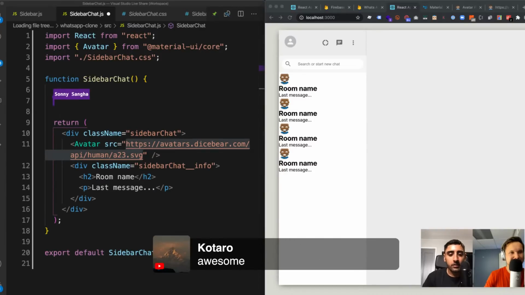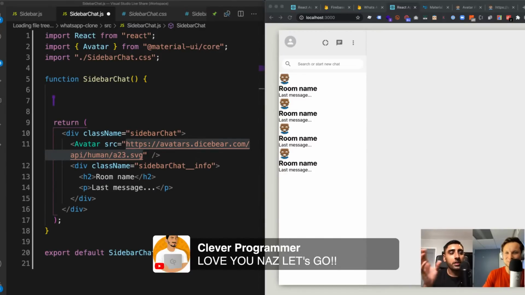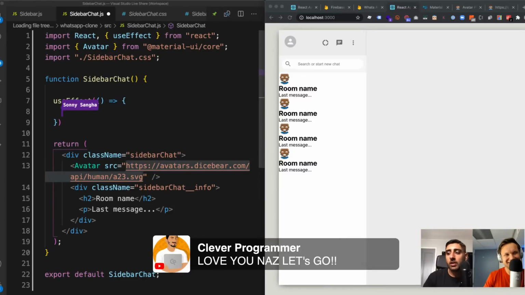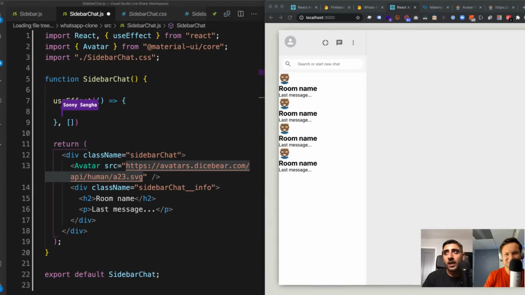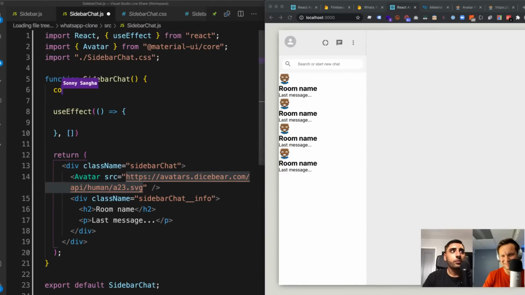So now, in order to get a random string every time, I'm going to use a useEffect. useEffect is a hook inside of React, and basically it will run some code when the component loads. So this little string over here is something known as a seed.